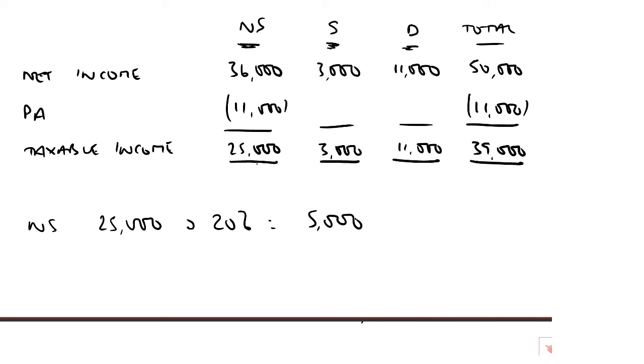Non-savings, all in basic rate band, all taxed at 20%. We then move on to our savings income. Remember what we look for first. Do we have any of the 0% starting rate band available to us? Answer that, no. As your non-savings taxable income, as we've just written in there, is 25,000, that exceeds 5,000, so there's no 0% starting rate band available.